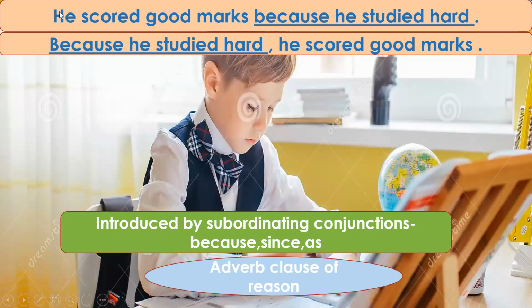Now coming to the next kind of adverb clause. He scored good marks because he studied hard. Okay. Now he scored good marks is the principal or the independent clause here. And because he studied hard is the subordinate clause, dependent clause, adverb clause. And why is it an adverb clause? First of all, it is being introduced by the subordinating conjunction because, therefore it is an adverb clause. It has a subject he, it has a finite verb studied, but it does not make complete sense. It is a subordinate clause, we know, and it is an adverb clause.